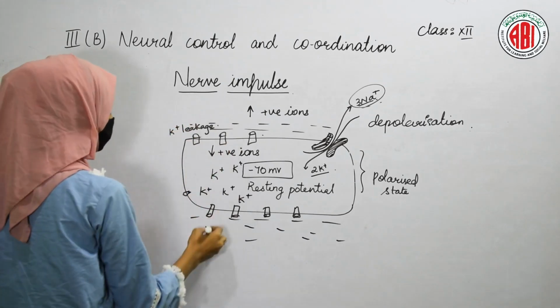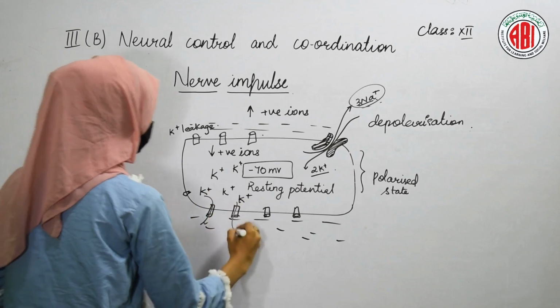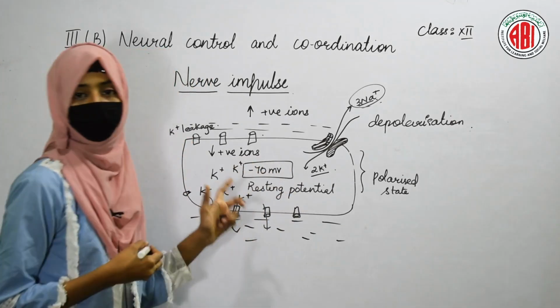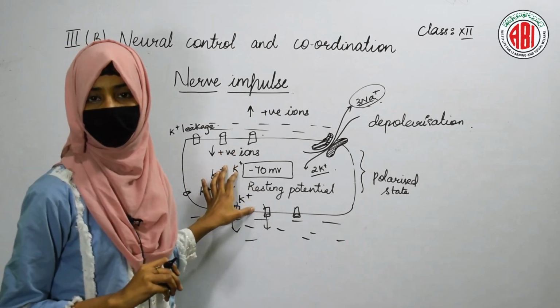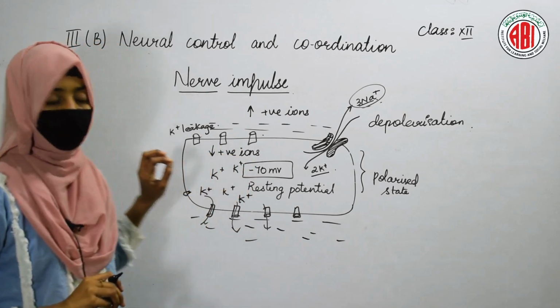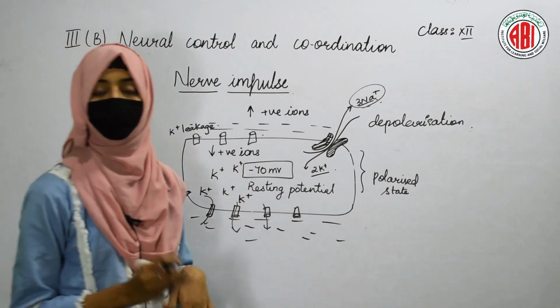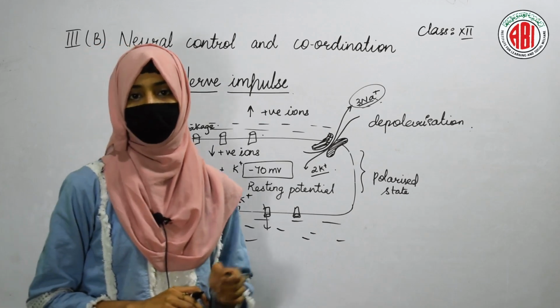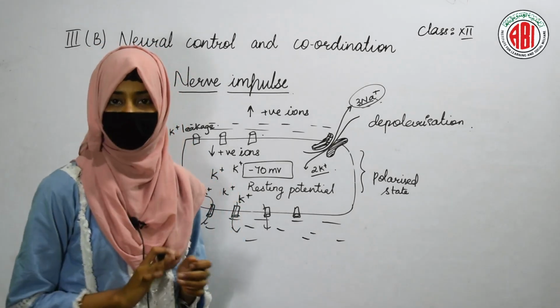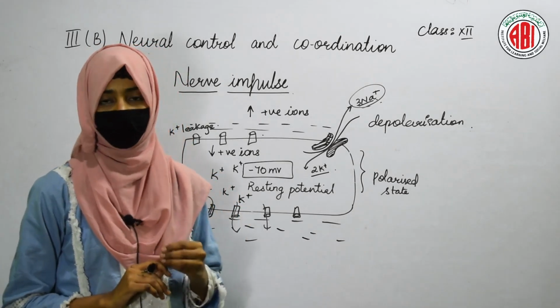Through the potassium leakage channels, potassium ions can come out of the cell. This is how the positive ions will be fewer inside, and the interstitial fluid shows more positive ions. Now we are going to see how the nerve impulse is generated.